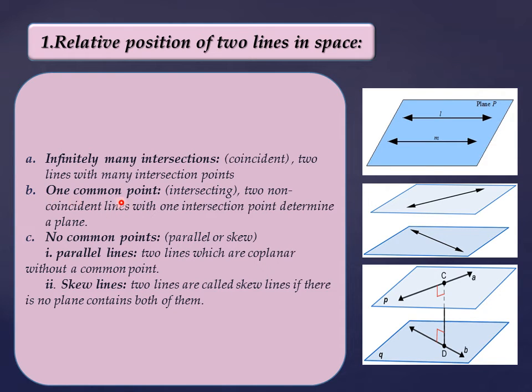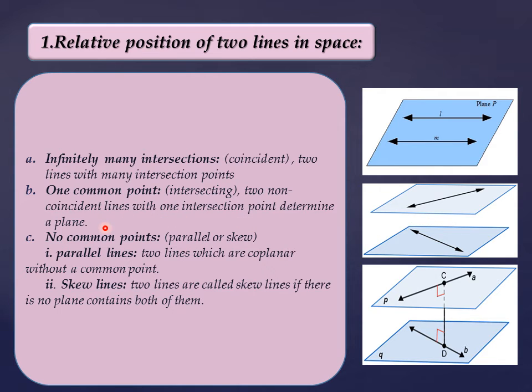B, we have one common point, so they will intersect. They are intersecting lines at one common point, and two non-coincident lines with one intersection point determine a plane.